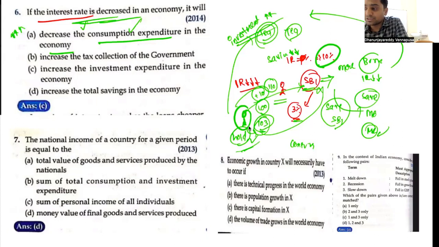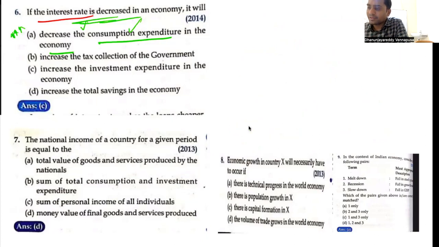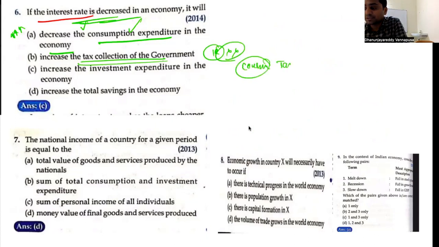You cannot absolutely say whether tax collections are going to get increased or decreased. There is probability of doubt. If people are paying the taxes, then tax collection has no relation with interest rates. That is what you have to understand. Why? If people are consuming more, they may be consuming some less tax products or more tax products. You cannot say tax collection is going to definitely increase.